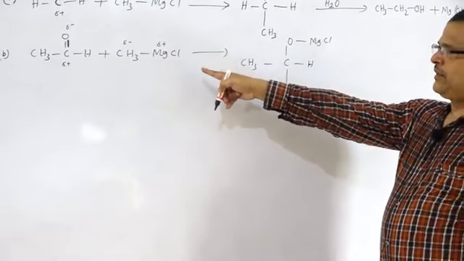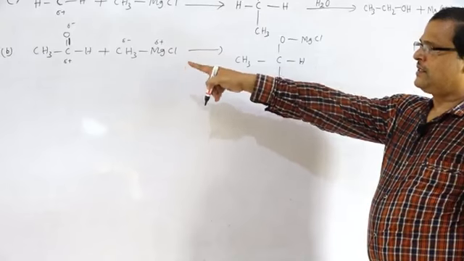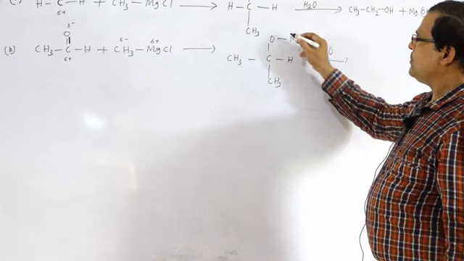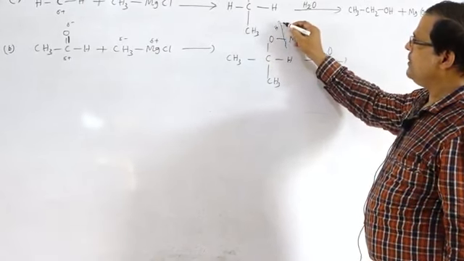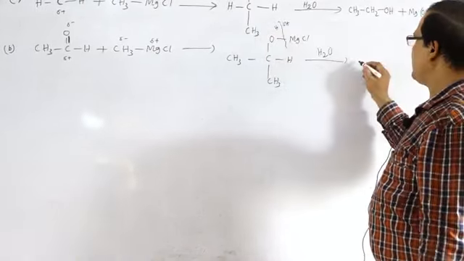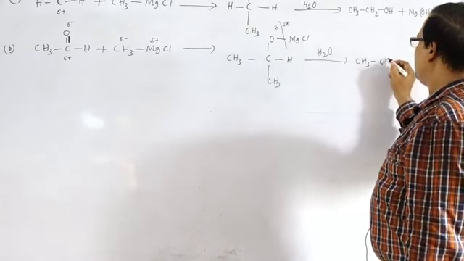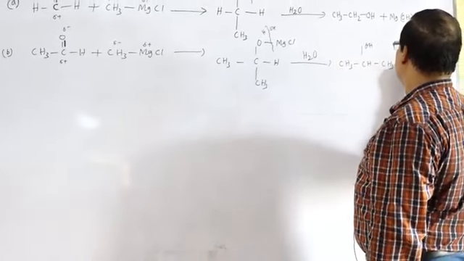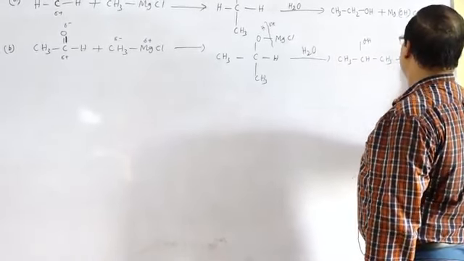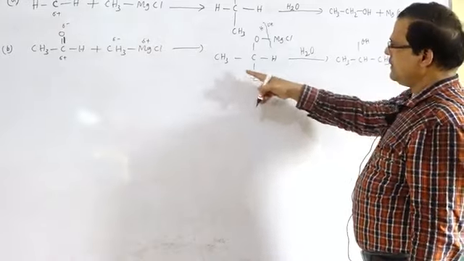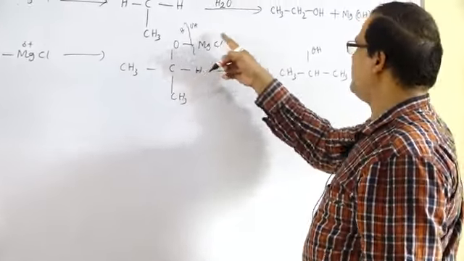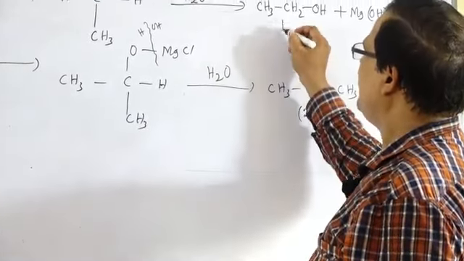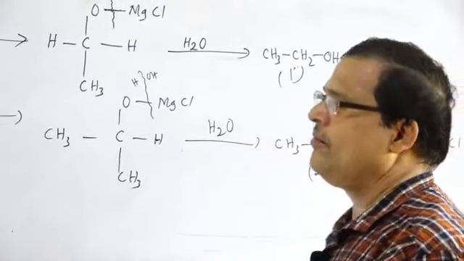Acetaldehyde is added with methyl magnesium chloride, followed by hydrolysis. So this bond will break, H and OH to both sides. So that there is the formation of CH3 CH CH3 OH plus MgOHCl. The formation of secondary alcohol. Primary alcohol, this is the secondary alcohol.